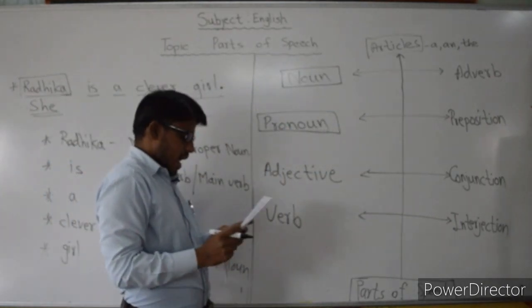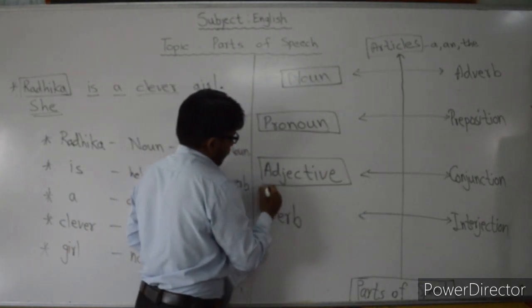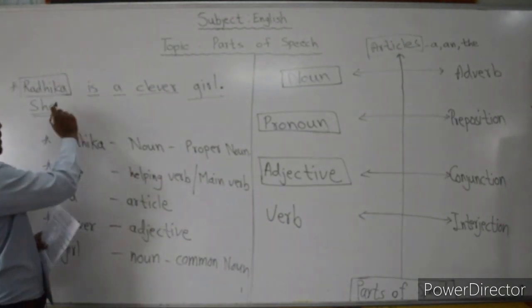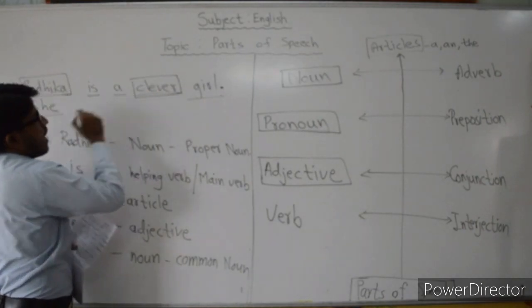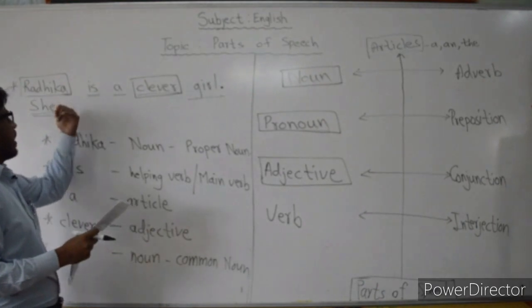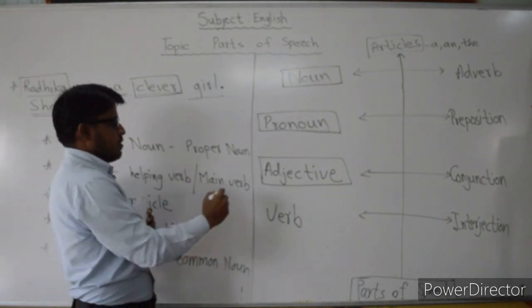Then next, adjective. Adjective, what is adjective? That describes the noun. Again, see in this sentence, Radhika is a clever girl. In this sentence, clever is an adjective. Okay, so as per the definition, clever describes the noun. It means Radhika. So that is called an adjective.